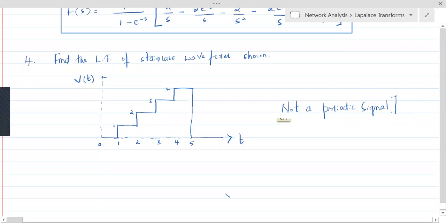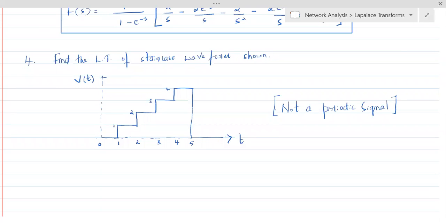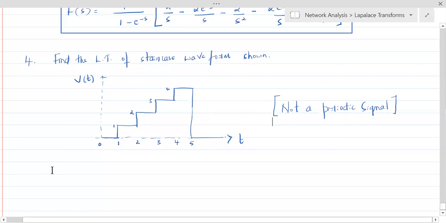But we need to construct this. So which waveform do you think would help in constructing this particular staircase waveform? We need to look at that. Fine. Now just put this in terms of numbers. Everybody just see this in the solution.